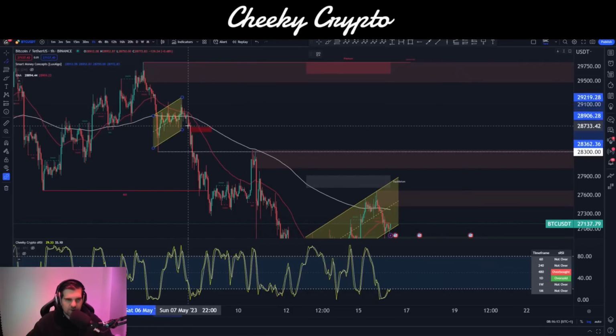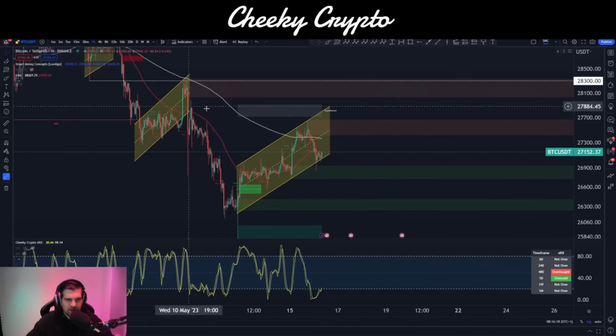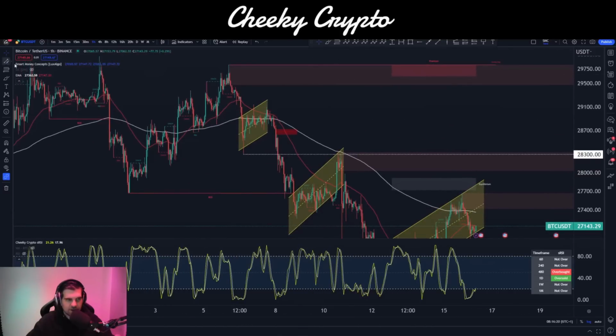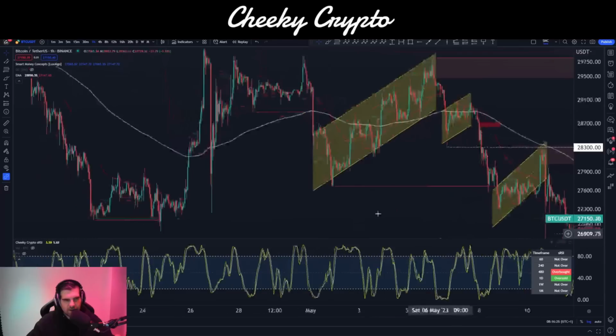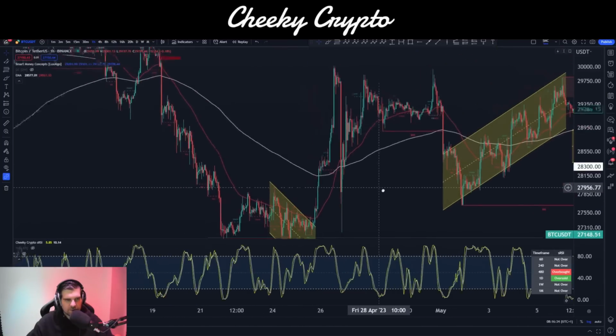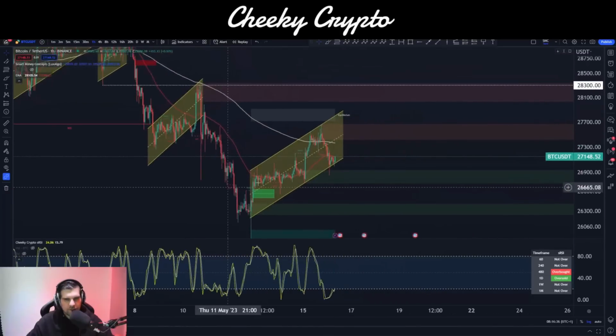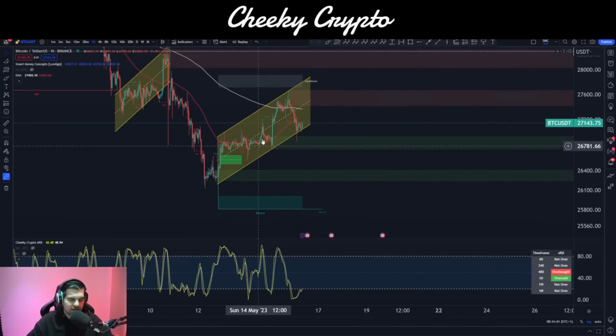Let me just show you a few more in here. I'm just going to roughly draw these on. I won't be super accurate about it, but you can see them in here. When we see those, there's actually a really neat one right up here, right in there, you go. And obviously when they're the other way around, here's one over here. When they are going into lower highs and lower lows, we break upwards. We can see that. So for the most part, where we are right now on smart money concepts, and obviously Elliott wave theory, it's saying that we have a high probability of a break to the downside, and we're going to continue our trend to the downside.